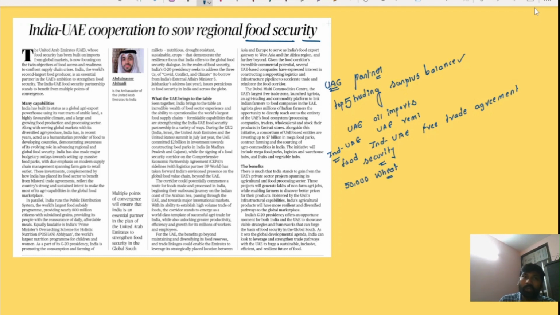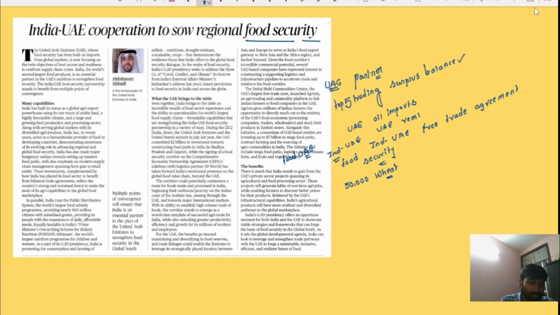Therefore, in order to ensure food security, the government of UAE has been focusing on improving its cooperation with India on the food security front.